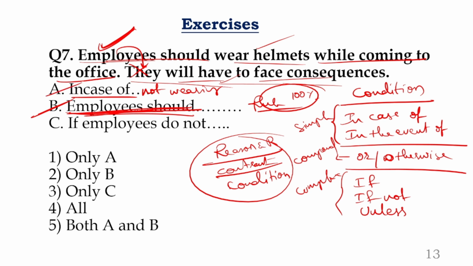B is absolutely fine. You can use any one of these combinations. You can use the word or. So look at this. Employees should wear helmets while coming to the office, otherwise they will have to face consequences. Is that clear? Yes. Next, look at the C, if employees do not wear helmets while coming to the office, they will have to face consequences. Absolutely fine, guys. So the answer should be taken with 4.